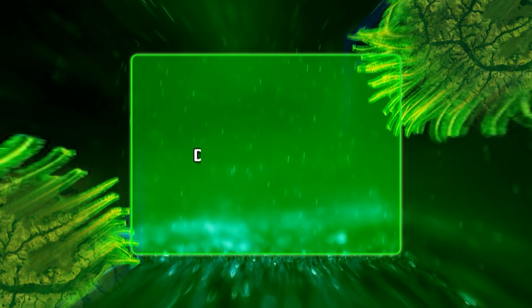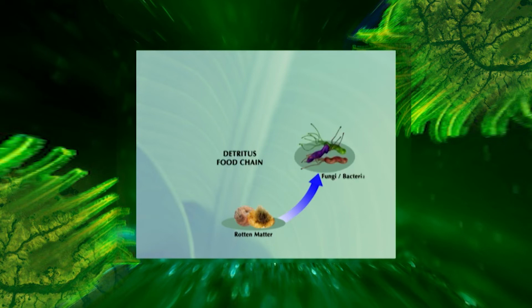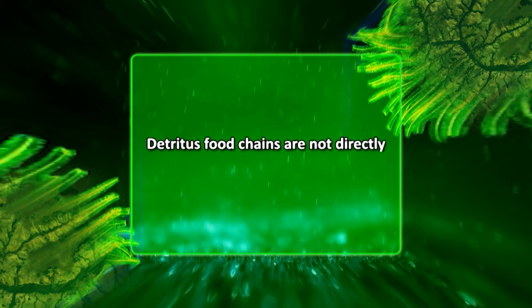Now coming to the detritus food chain. This type of food chain starts from dead organic matter, that is detritus, goes to microorganisms, then finally to the organisms feeding on detritus and their predators. Unlike grazing food chains, the detritus food chain depends on the influx of dead organic matter. Hence, these are not directly dependent on solar energy.